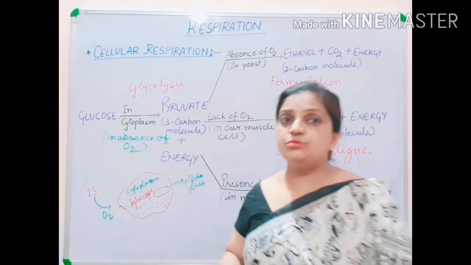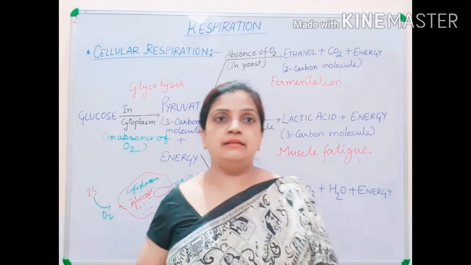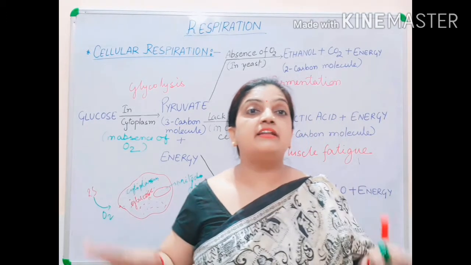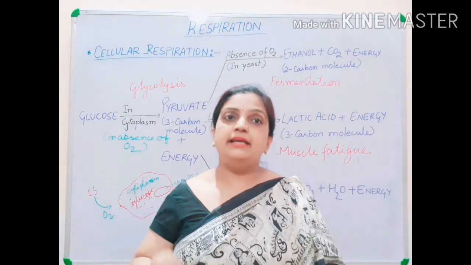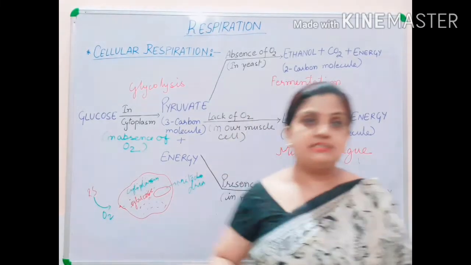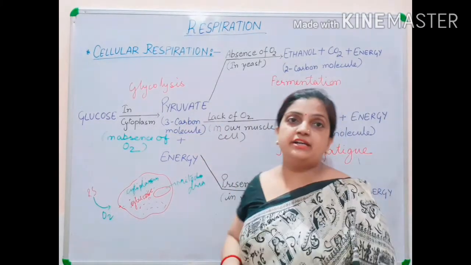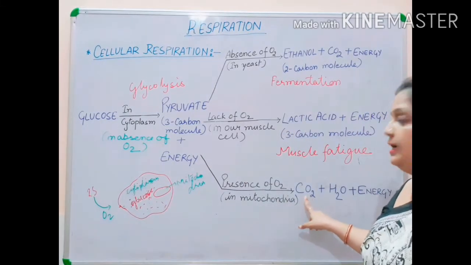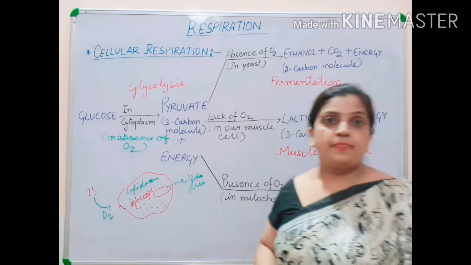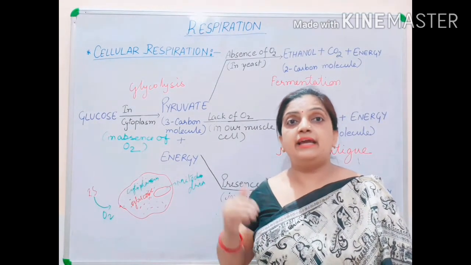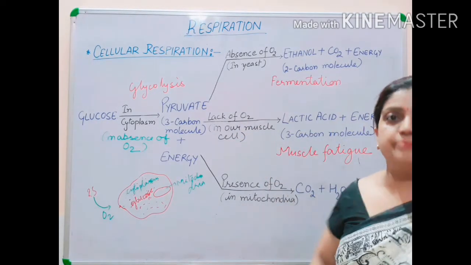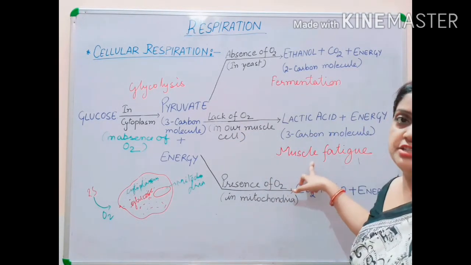But as soon as the human being or animal comes to a normal state and gets relaxed, oxygen suddenly starts reaching the muscle cells. Then in the presence of oxygen, this pyruvate will break down into carbon dioxide, water and energy. But during the anaerobic condition, when the muscle cramping comes, that condition is called muscle